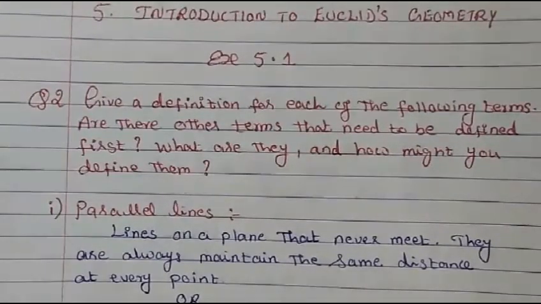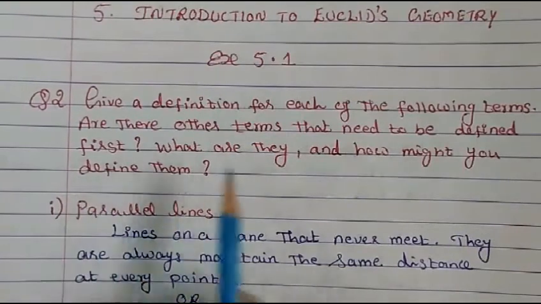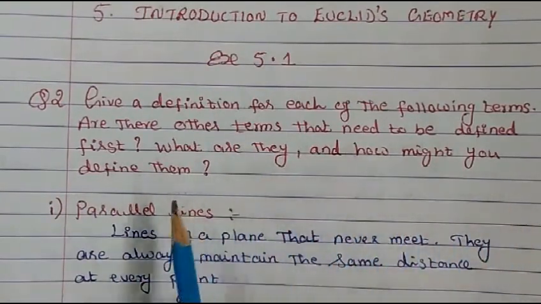Hi everyone. Today from class 9, chapter 5, Introduction to Euclid's Geometry, we are going to study exercise 5.1, question 2. Give a definition for each of the following terms. Are there other terms that need to be defined first? What are they and how might you define them?